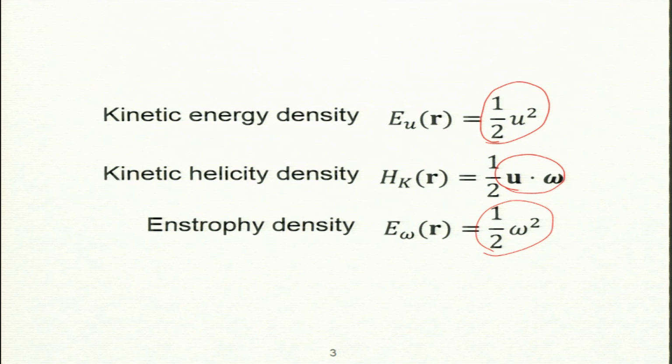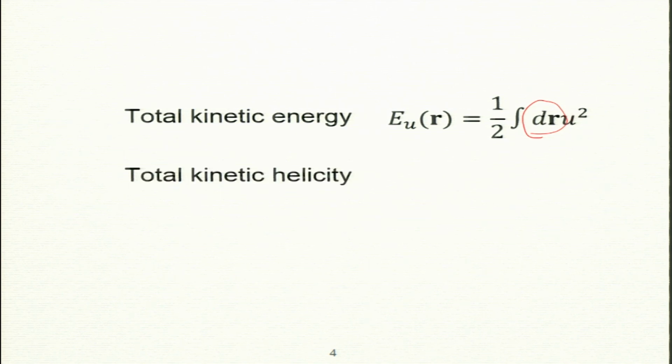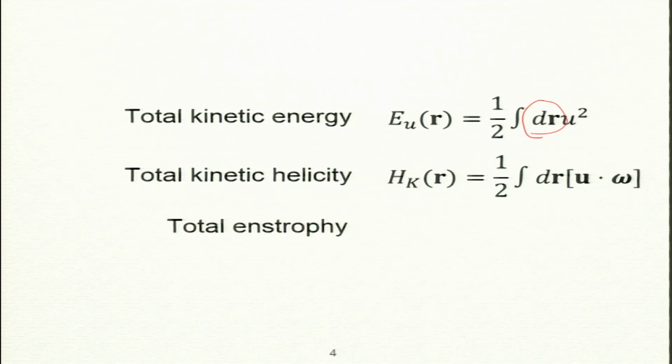Given a volume, you can construct total kinetic energy, which is just the integral over the volume. This means integrate over the whole volume. Now, my volume could be a periodic box or a box with walls. I have not specified the volume, but total means over the whole volume. Similarly, you can construct total kinetic helicity, which is the integral over the whole volume of half u dot omega, and similarly total entropy.